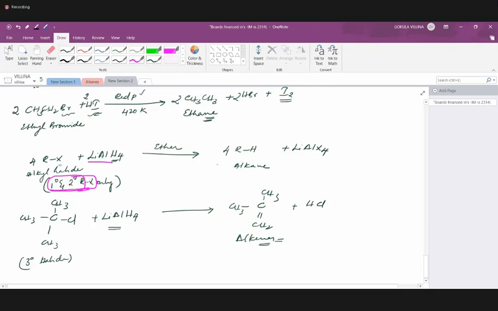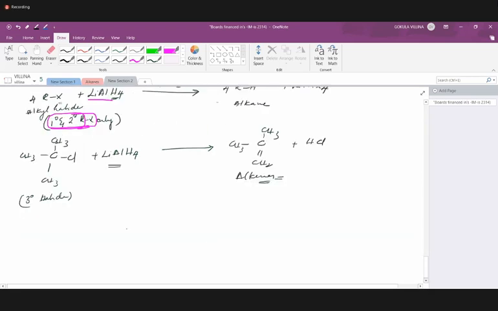So how can we rectify this situation? We can rectify it by utilizing TPH or sodium borohydride. Let's take any one of them.